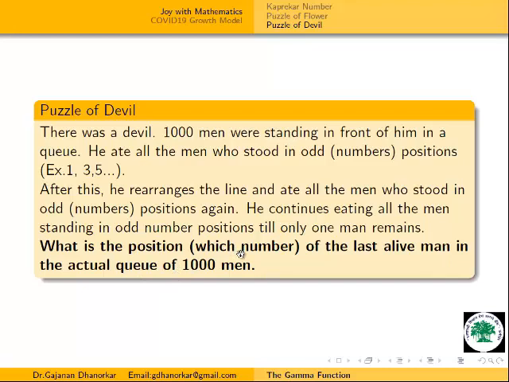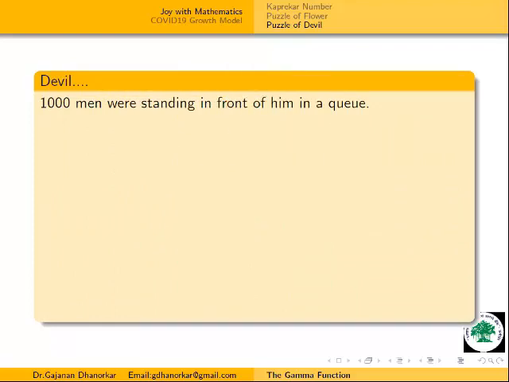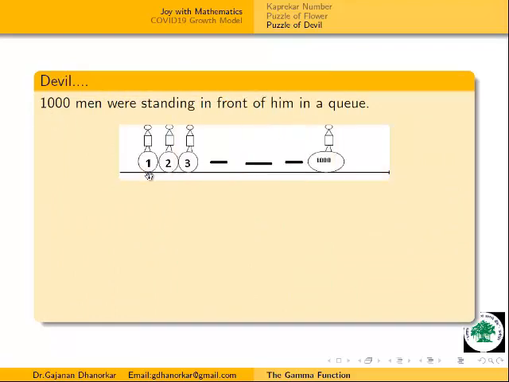Okay. Now this is somewhat difficult if we are just reading it, but if we try to formulate it and model it in a mathematical way, we can easily accept and solve this. I am taking a queue of 1000 men, first, second, third, and so on. First is an odd number, third is odd, fifth is odd, seventh is odd, and before 1000, 999 is again an odd number. So the man on an odd number position is the one the devil can take.